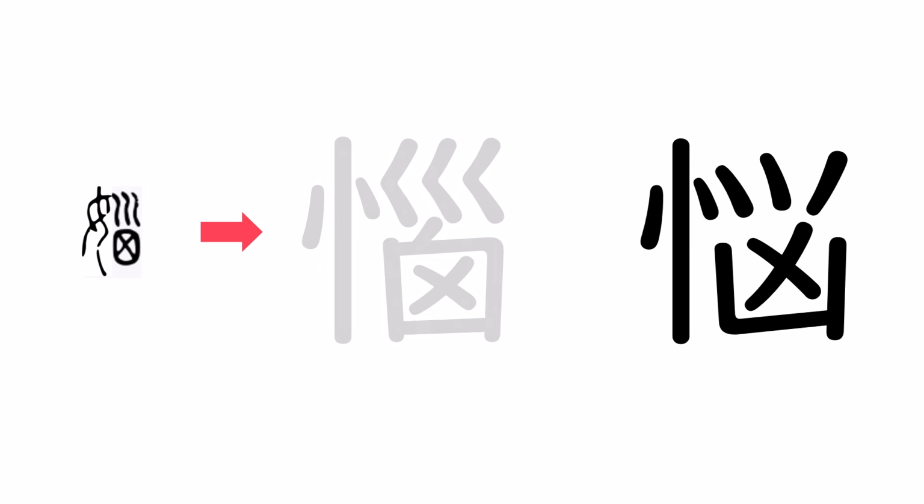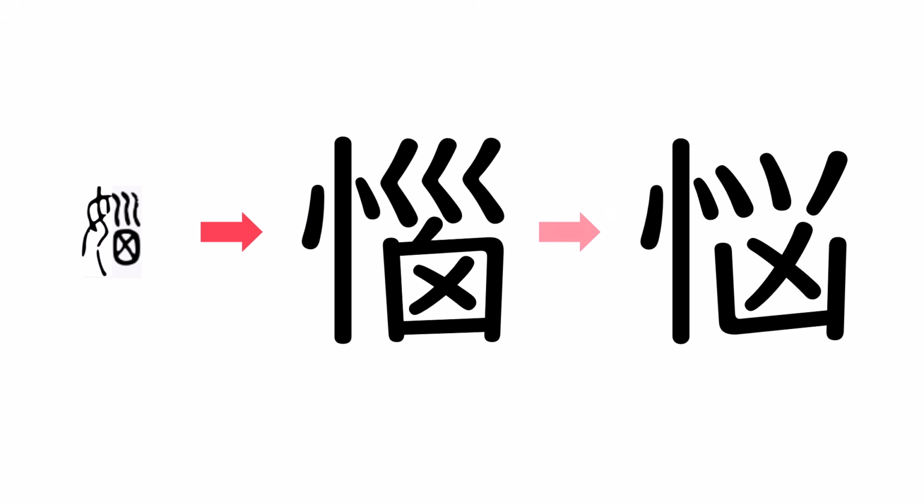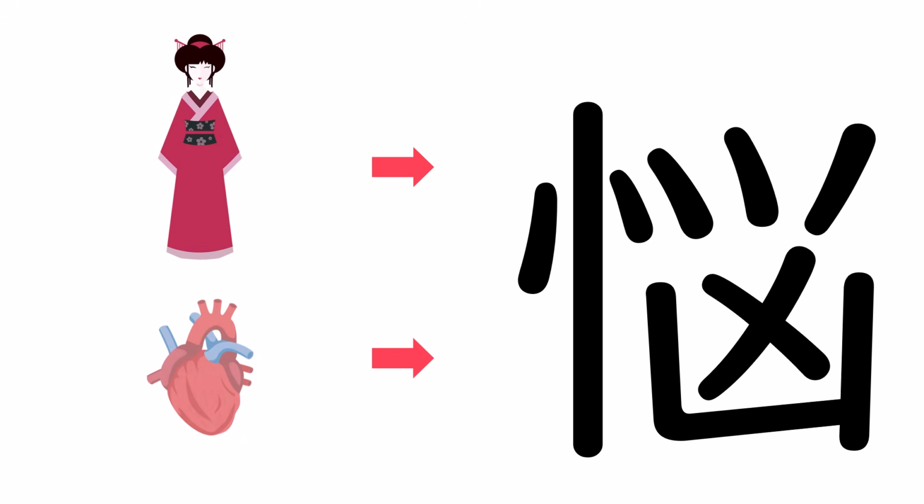Are you feeling worried about all the kanjis you need to learn? Well, then that means it is time to learn the kanji for worry. Yes, that's right. One more to add to the list. Let's start by looking at the left-hand side. Originally it was a woman, and eventually it turned into the heart radical.